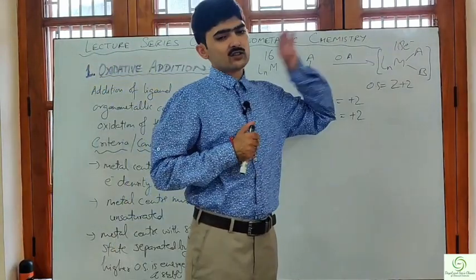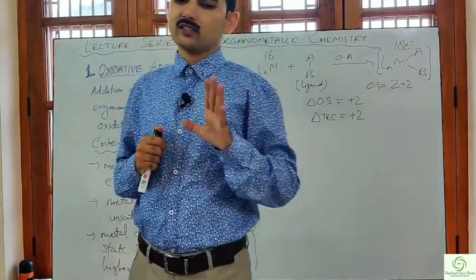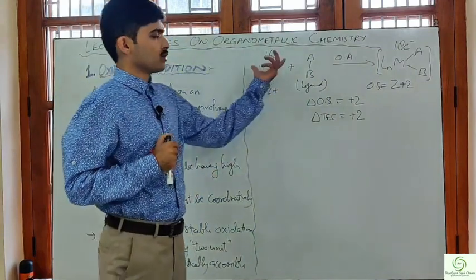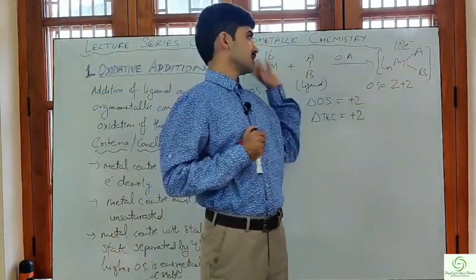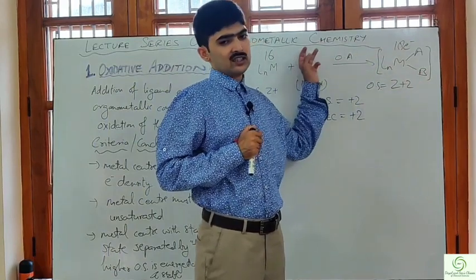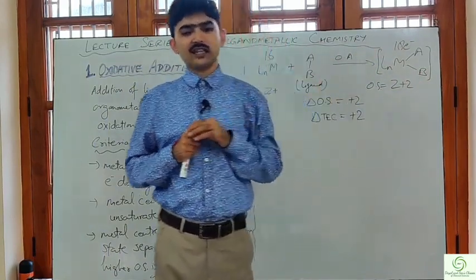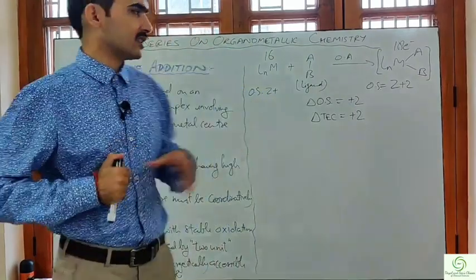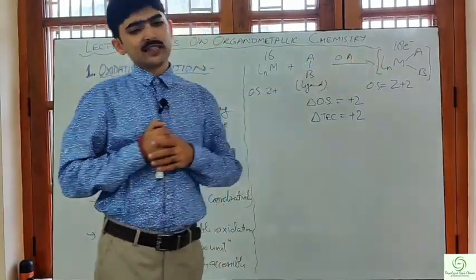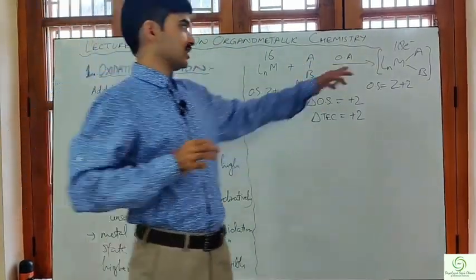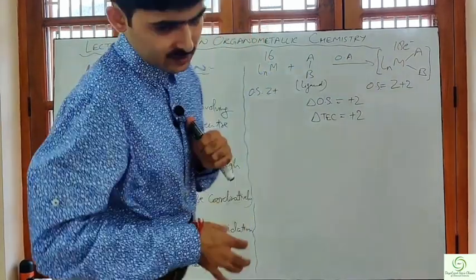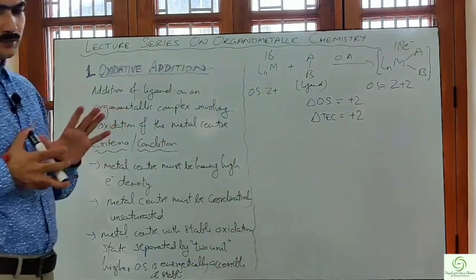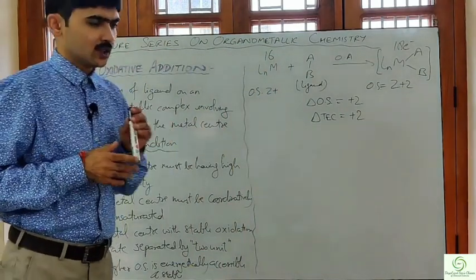Because by the 18 electron rule we know that 18 electron complexes are very stable and 16 electron complexes are not very stable in comparison. So this difference of 2 electrons is the driving force in this reaction, which is to get to the stable electron count of 18 electrons. I hope this much is clear.